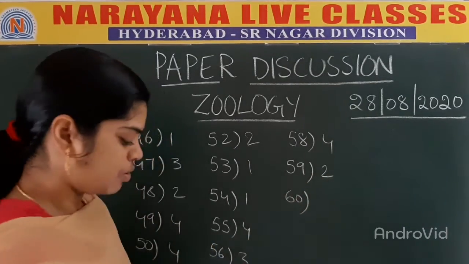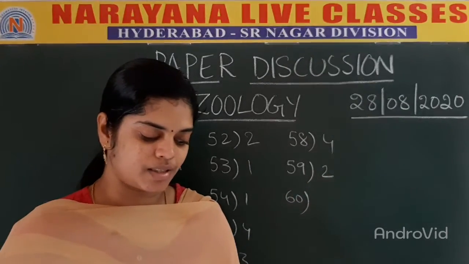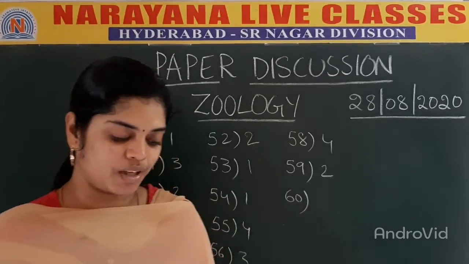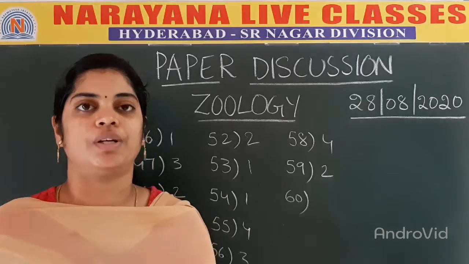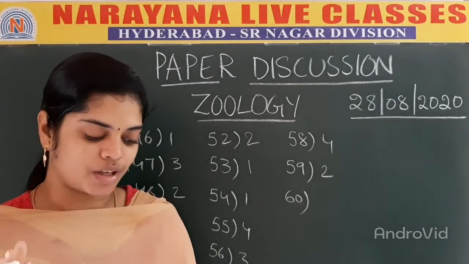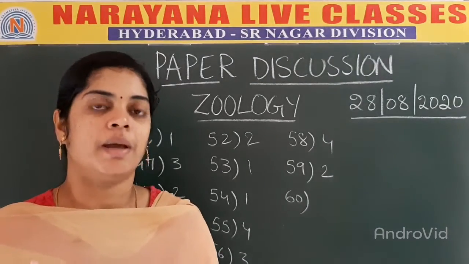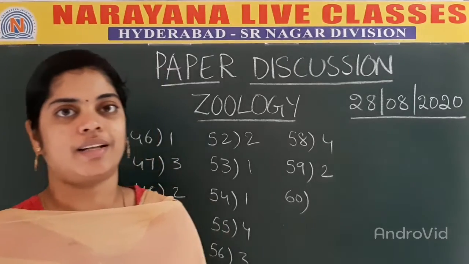And going to the last question. The renal portal system of vertebrates is significant for. So the renal portal system is present between the lower parts of the body and the kidneys. So it is useful for removing nitrogenous waste by the kidneys. So the correct answer is 2.